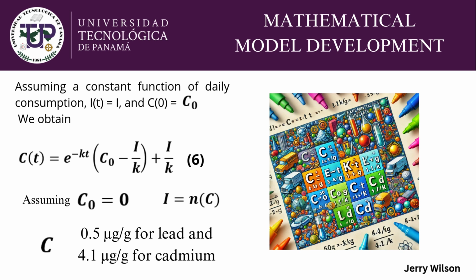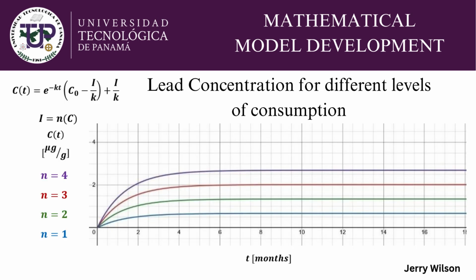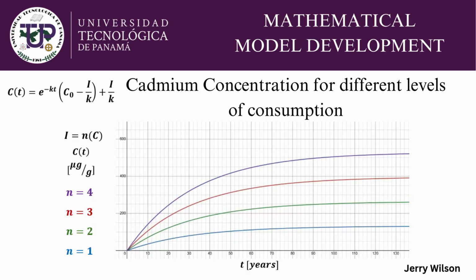Assuming a constant function of daily consumption, I(t) equals I, we obtain the final equation number 6. And also we will assume that C sub 0 is equal to 0 and I is equal to n times the concentration of the chocolates that are shown on the slide. For lead concentration for different levels of consumption, n times the concentration of the chocolate, we obtain this family of graphs. And for cadmium concentration for different levels of consumption, we obtain this family of graphs.